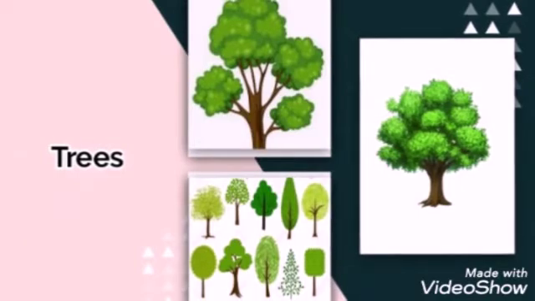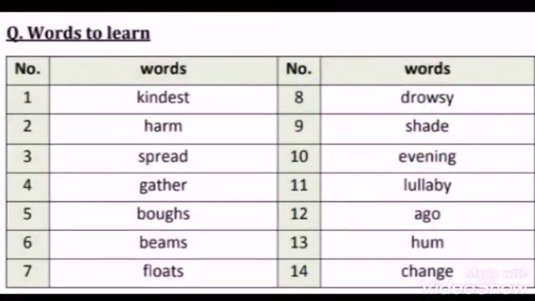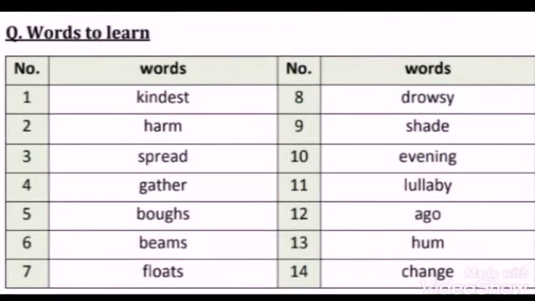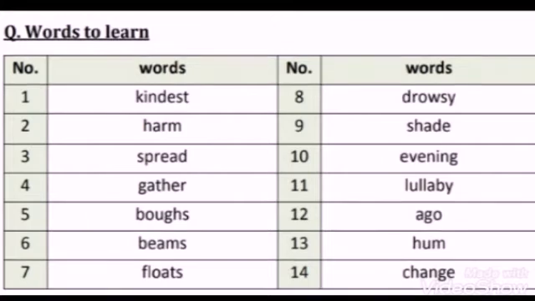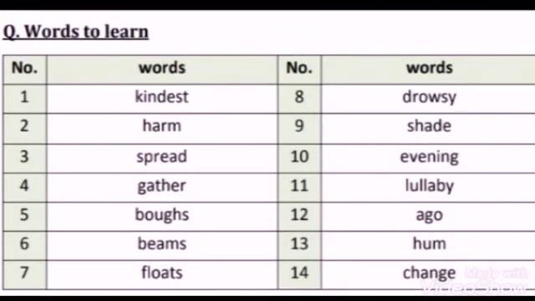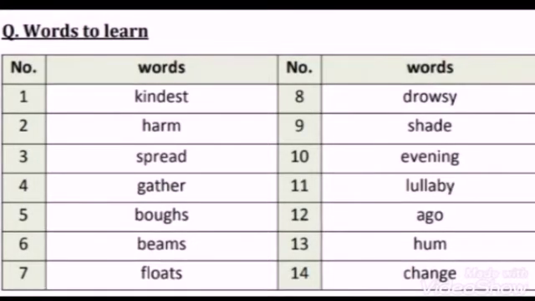So now let's start and have a look at the words to learn. I will read one by one all these words. First we will do the reading and then one by one we will discuss their meanings. Our first word is kindest. Number 1 is kindest. Number 2 is harm. Number 3 is spread. Number 4 is gather. Number 5 is bows.